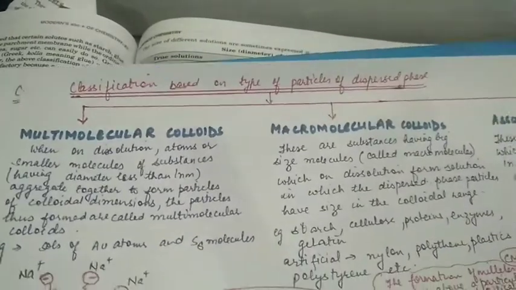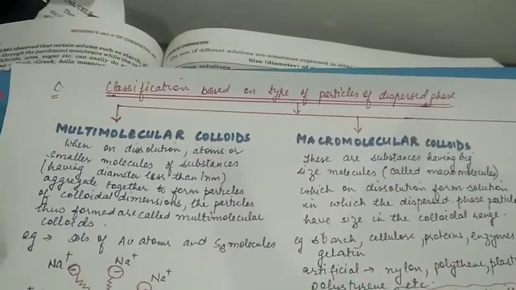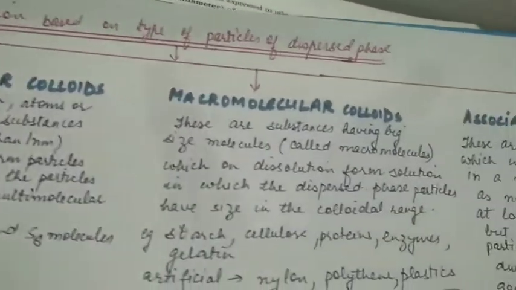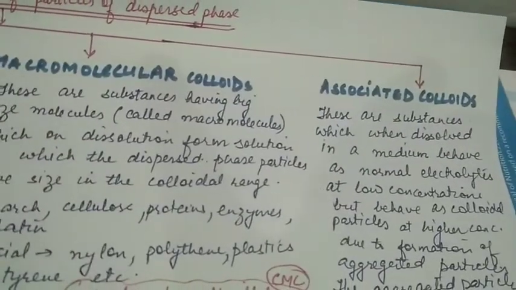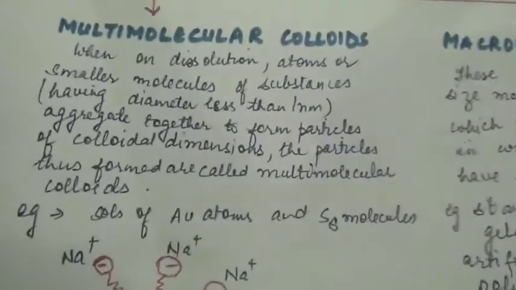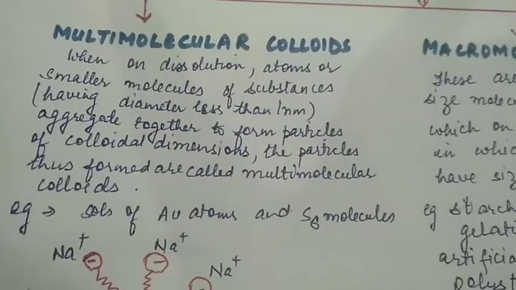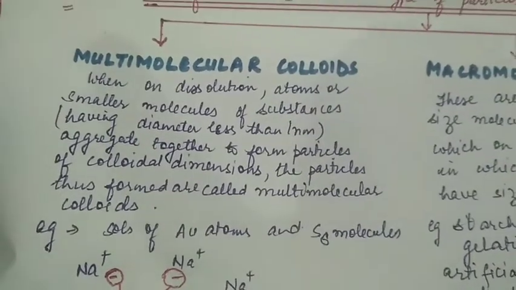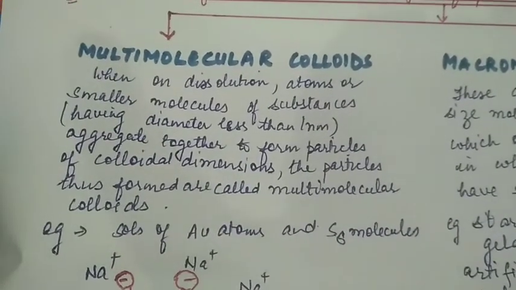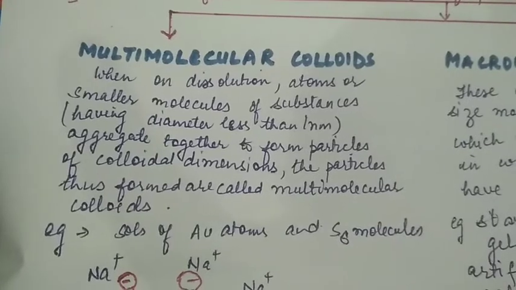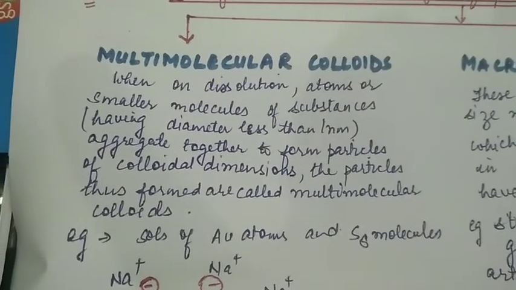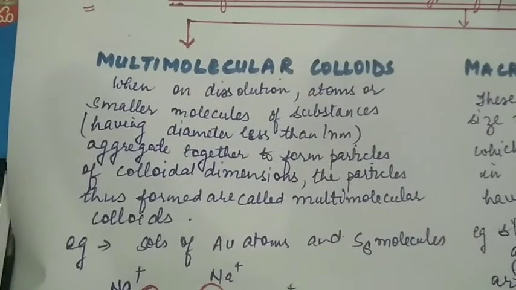So, based on the type of particles, these colloids can be multimolecular colloids, macromolecular colloids, and associated colloids. Multimolecular colloids: when on dissolution, atoms or smaller molecules of substance having diameter less than 1 nanometer aggregate together to form particles of colloidal dimension. The particles thus formed are called multimolecular colloids.